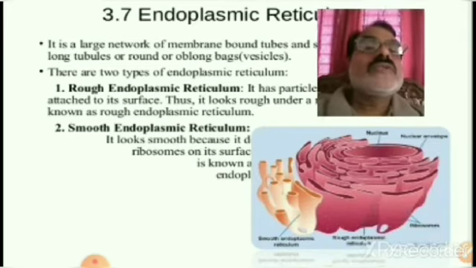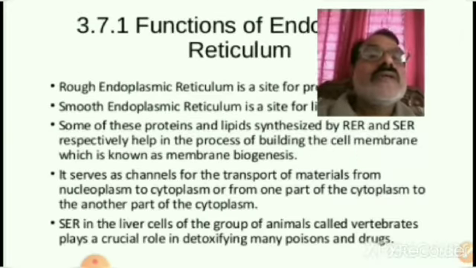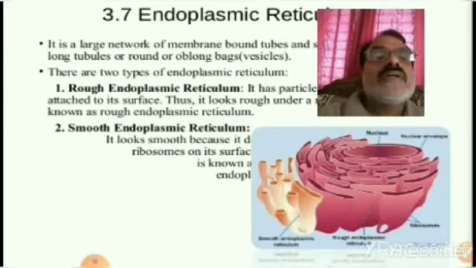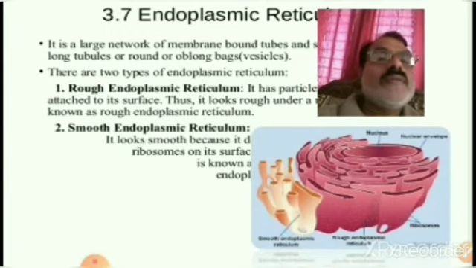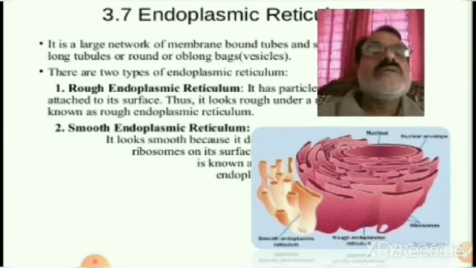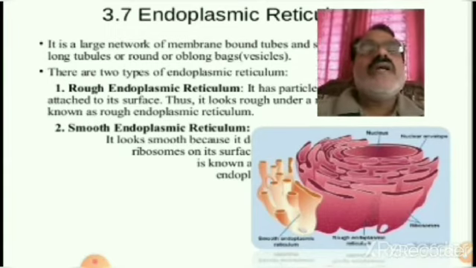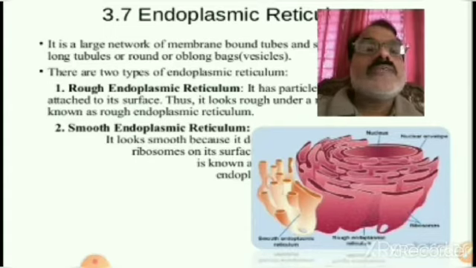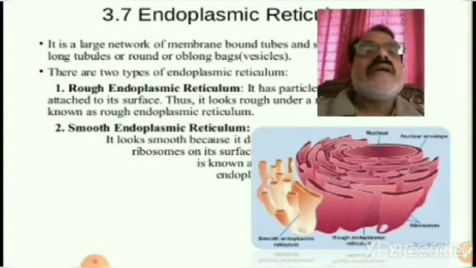It looks smooth because of the absence of ribosomes in smooth endoplasmic reticulum. So according to the presence of ribosomes, they are divided into rough endoplasmic reticulum, RER, and smooth endoplasmic reticulum, SER.